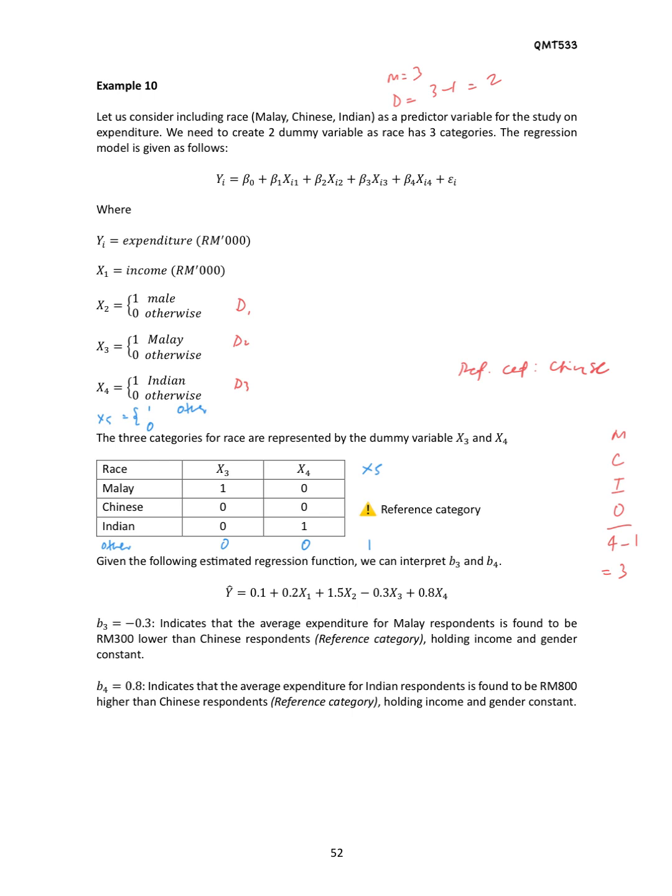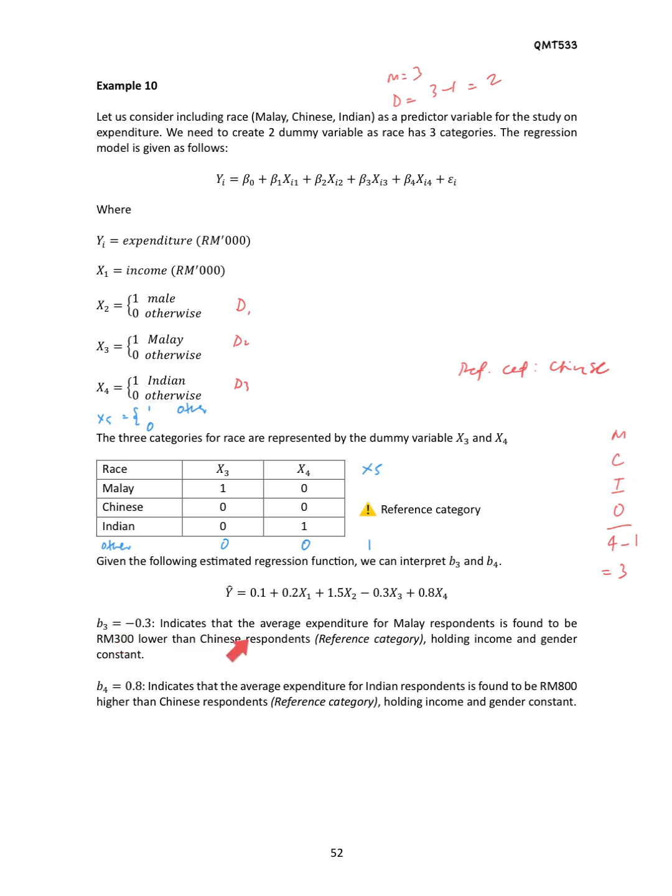Okay, so let's go back to our example. Let's say we have the estimated regression function y hat equals 0.1 plus 0.2 x1 plus 1.5 x2 minus 0.3 x3 plus 0.8 x4. Now kita nak interpret beta 3 and beta 4, meaning that for the new categorical variable that has been included here, which is race. Kita tengok beta 3. So beta 3 equals negative 0.3.